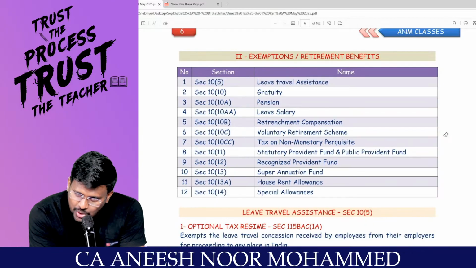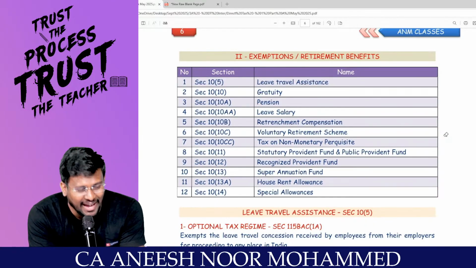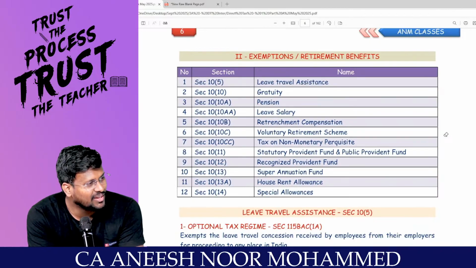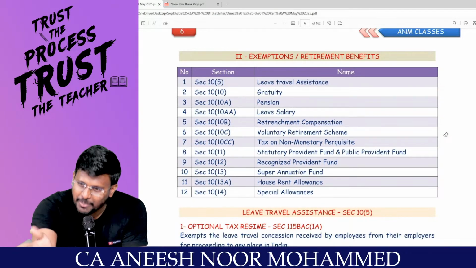You are supposed to work for 300 days. For the balance 65 days, Sunday, Monday, Tuesday, you take leave. You be in your home, you don't come to work. Still, I will pay you salary.